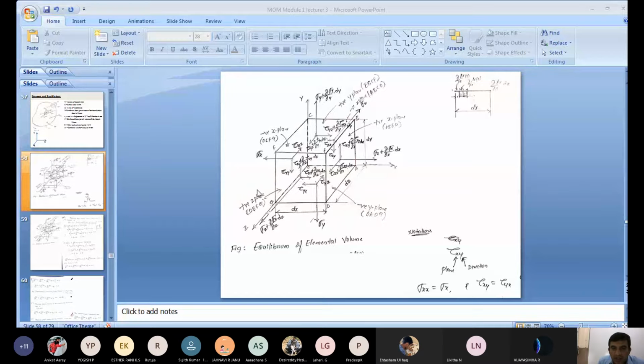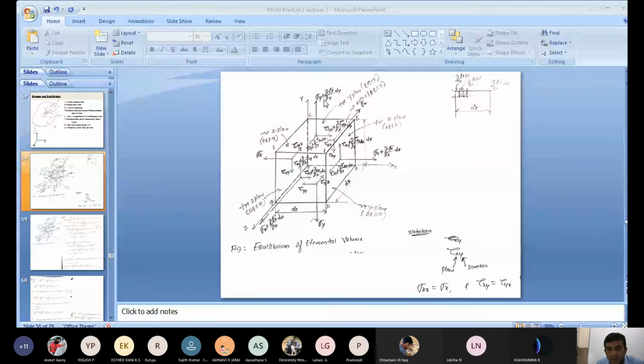Now we will move that negative y-plane towards the positive y direction at a distance of how much? dy. Now we get a positive y-plane, which you can see is E, B, C, F. That gives the positive y-plane. How much is the distance between the negative y-plane and the positive y-plane? That is dy. Is it right?